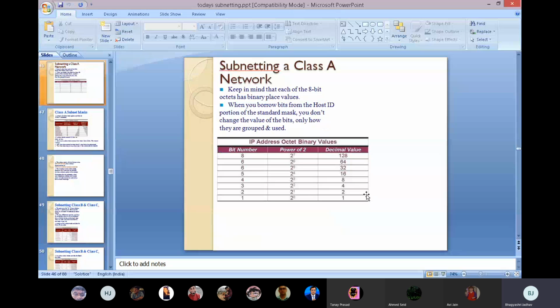See, in subnetting of a class A network, keep in mind that each 8-bit octet has binary place values. Correct? When you borrow bits from the host ID portion of the standard mask, you don't change the value of the bits, only how they are grouped and used. Suppose the bit number is 8, then what can you say? Power of 2, 2 raised to 7. That is the decimal value of this, 128. I have given the IP address octet binary values here in detail. See, bit number, power of 2, and then the decimal value is also here. Suppose you are taking bit number 6, then the power is 2 raised to 6, which means the decimal value is 64.